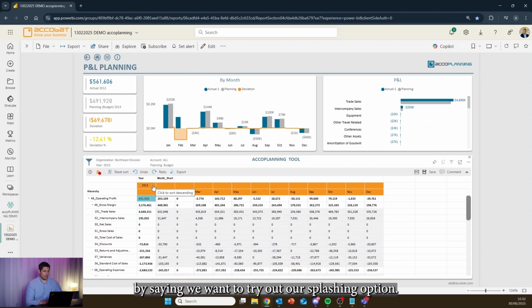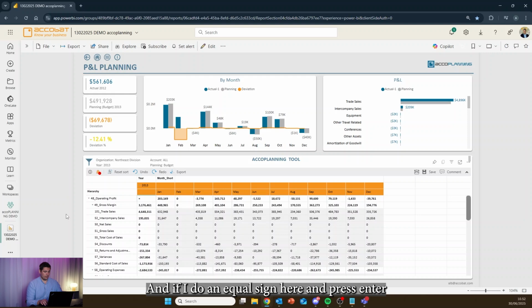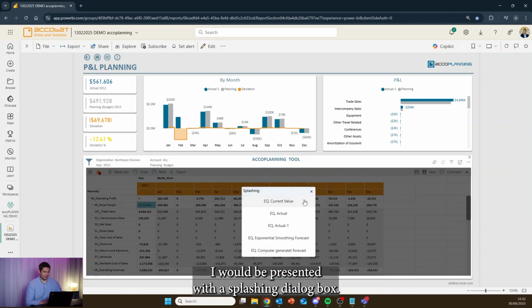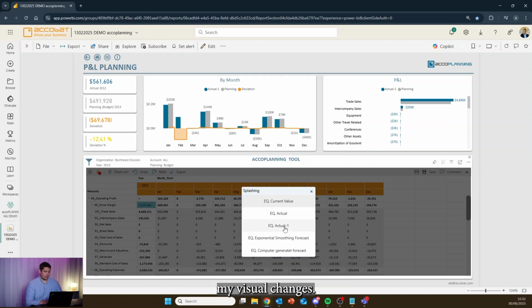So let's try out our splashing option. Now we have set up some predefined splashing metrics. If I do an equal sign here and press enter, I will be presented with a splashing dialog box. This dialog box gives us all the options. So you can see we had 4 different splashing measures in our splashing tab when we looked at the setup. And here, if I choose my actuals -1, my visual changes.